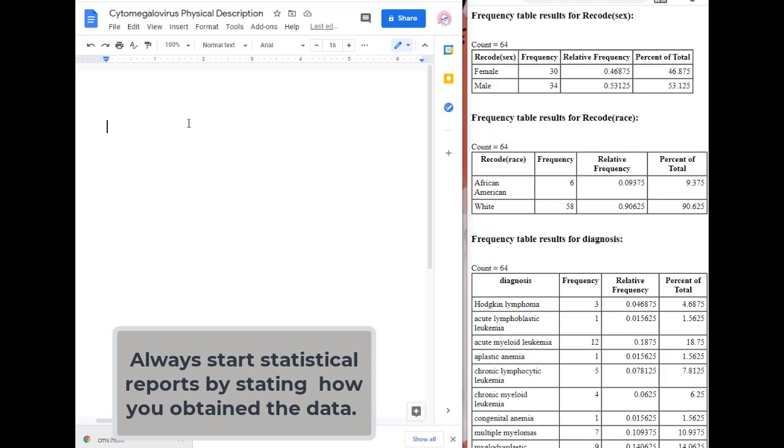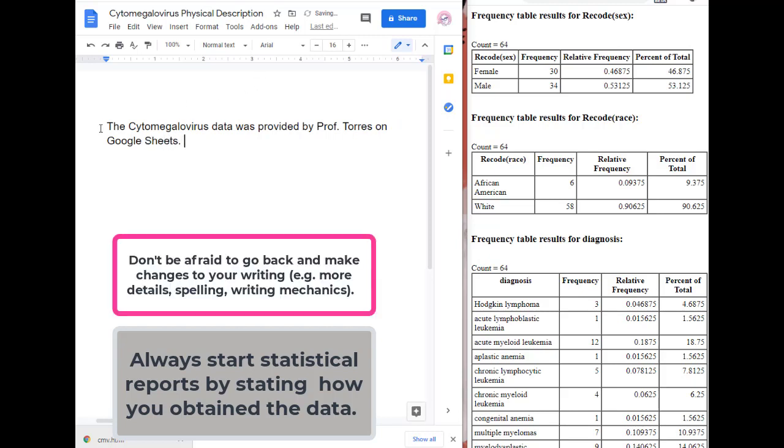So the first thing we want to say is where we got this data. So we can say the Cytomegalovirus data was provided by Professor Torres on Google Sheets. And indent my paragraph. I'm going to put data and codebook. And associated codebook was provided by Professor Torres on Google Sheets.